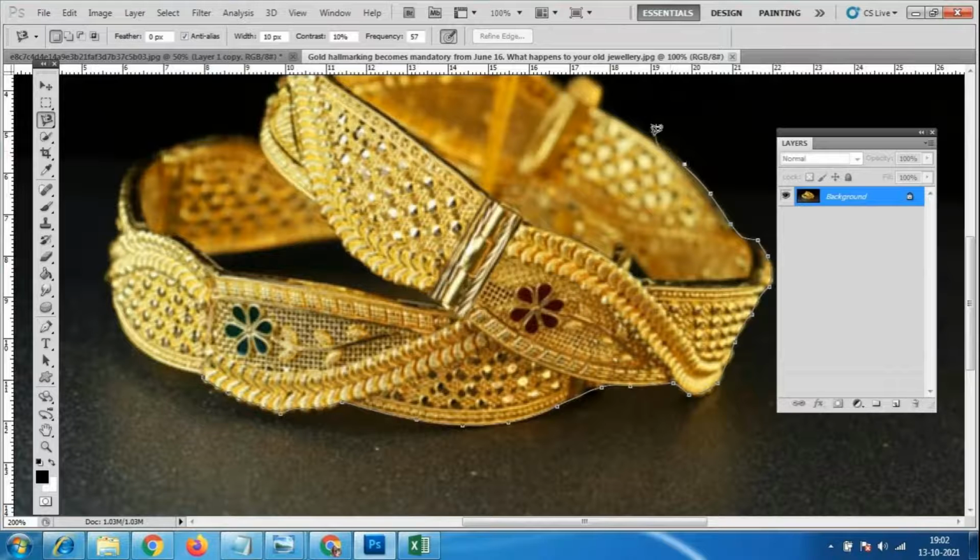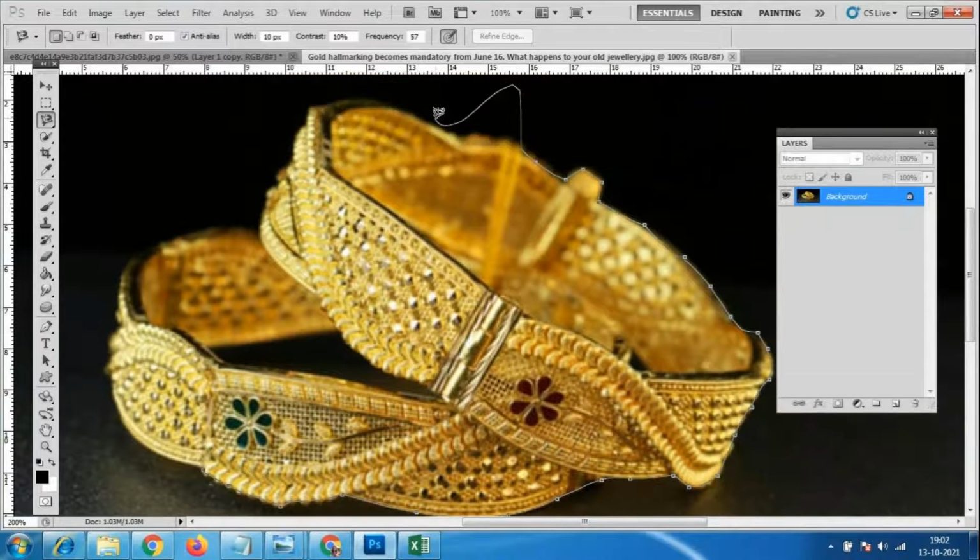Somebody who is feeling difficulty with this polygonal lasso tool, it is very important. Please practice the polygonal lasso tool, because the magic wand will not give a 100% proper output. So I'll just click on this one.